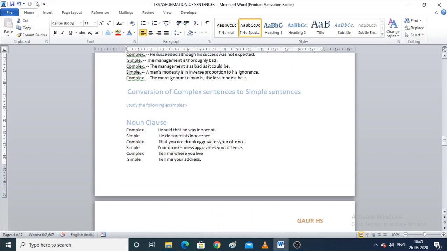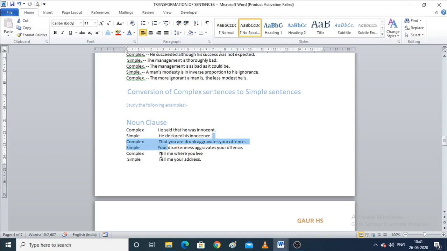Now the next one, which is conversion of complex sentences to simple sentences. How do we convert complex sentences to simple sentences? The complex one is, he said that he was innocent. Simple is, he declared his innocence. Right? Now the complex one says, that you are drunk aggravates your offense. Now the simple one says, your drunkenness aggravates your offense.